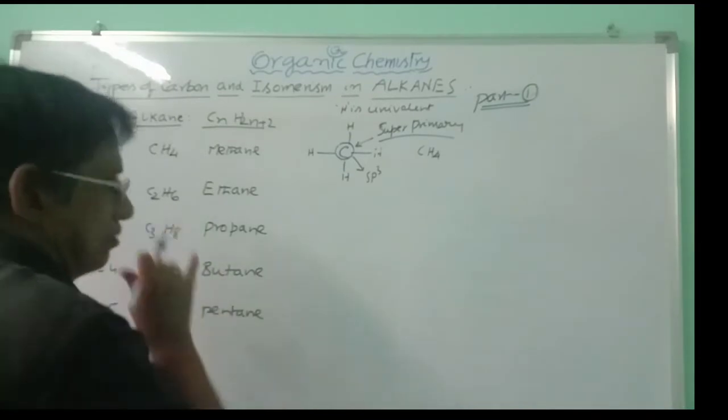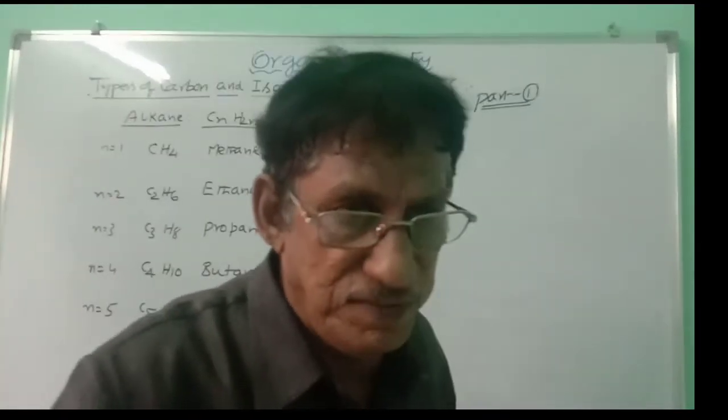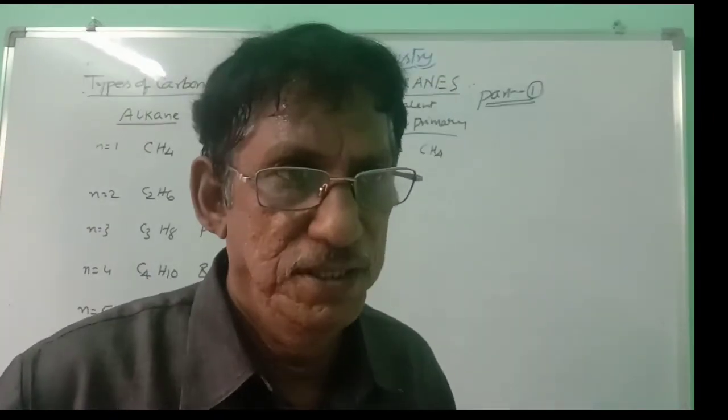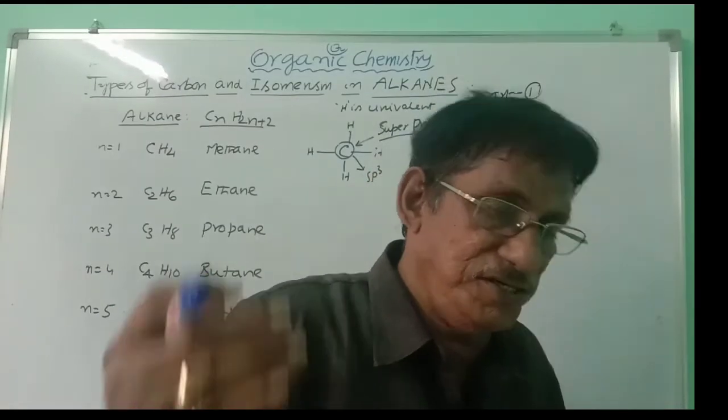Now let us take ethane. It is having 2 carbons. In the case of organic chemistry, catenation is more important. Carbon-carbon chain formation will be easy. Catenation power is very high for carbon. Self-linkage among themselves to give the carbon chain. That is catenation.